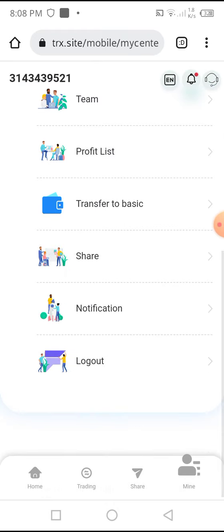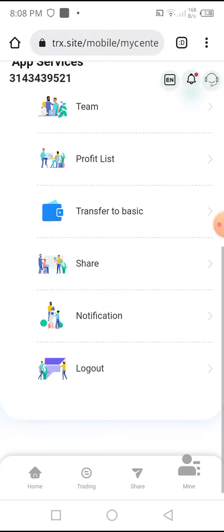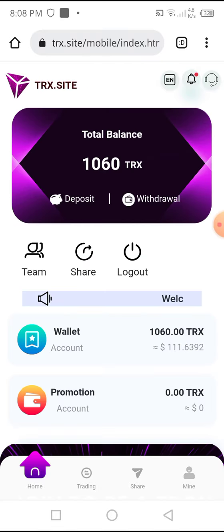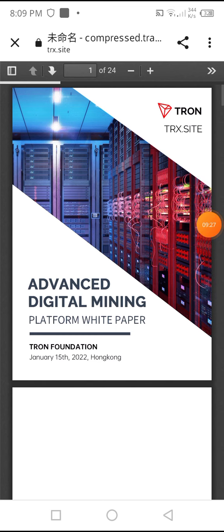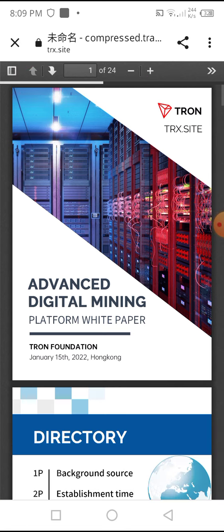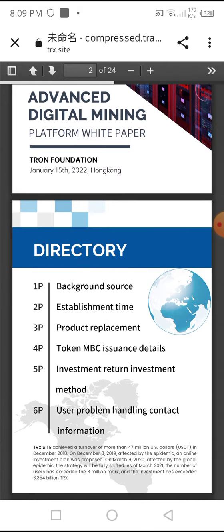Before this I want to review a PDF, such as the white paper of this website. I go to the website to give you a review of the white paper. Here you can see the Drone TRX and the pages are loading, and you can see the advanced digital mining. I will give you a white paper link in the description. You can check the white paper of this website before you invest in this website.